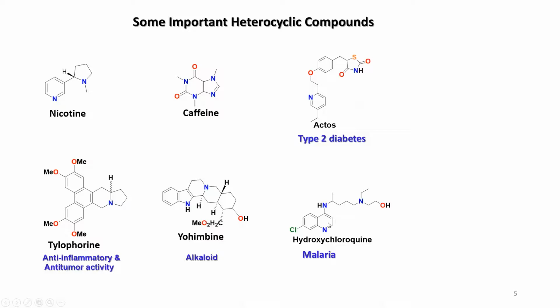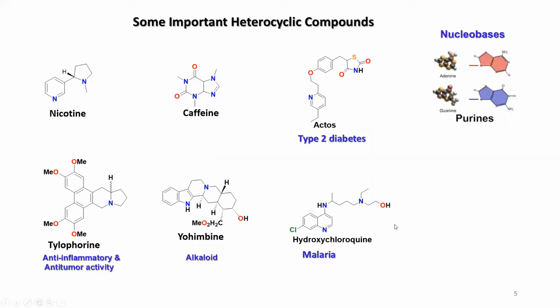You have a pyridine ring. The most important heterocyclic compounds we know, with which we are built up, are the nucleobases, the DNA constituents. So you have purine bases, where we find adenine and guanine.